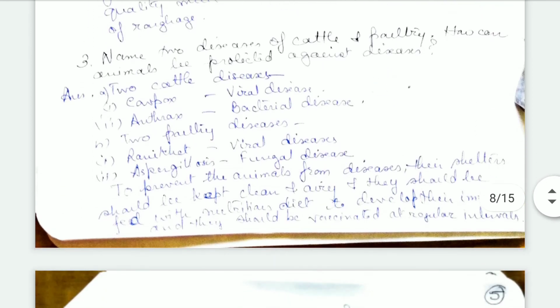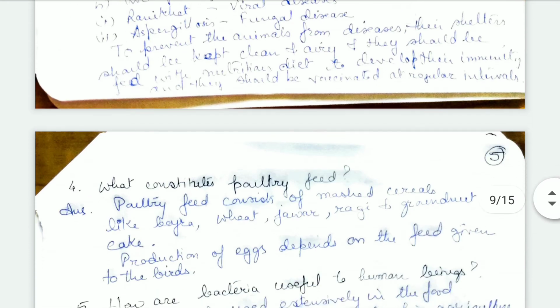Then, name two diseases of cattle and poultry. How can the animals be protected against diseases? Two cattle diseases are cowpox, which is a viral disease, and anthrax, a bacterial disease. Two poultry diseases are Ranikhet, a viral disease, and aspergillosis, a fungal disease. To prevent diseases, the shelters should be kept clean and airy, and the animals should be fed a nutritious diet to develop their immunity. They should also be vaccinated at regular intervals.